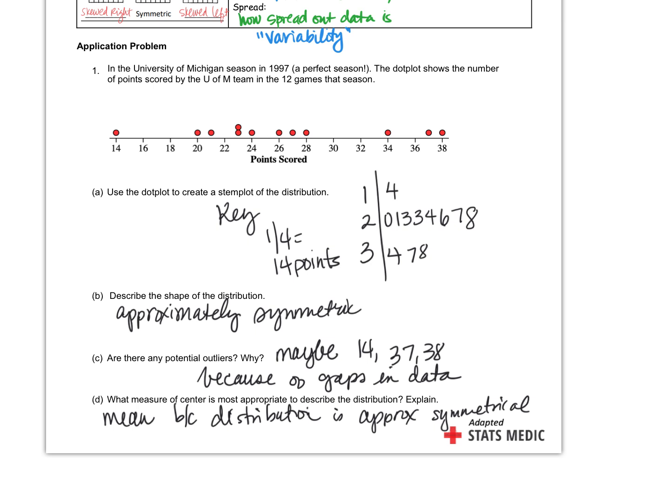And then letter D. What measure of center is appropriate to describe this distribution? Well, it depends on what shape you said, right? Okay, fair enough. If you said skewed, what measure of center did you pick? Median, which would be correct if you said it was skewed. If it's symmetric, we would use mean. Got it?